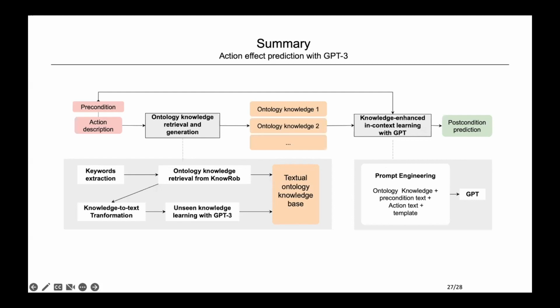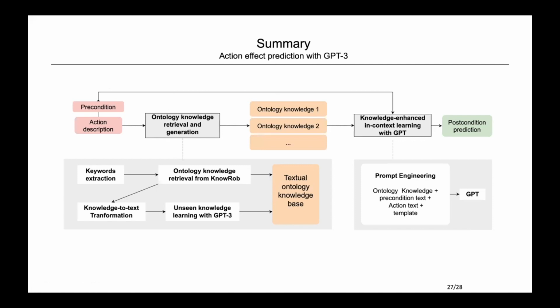And to sum up, we have worked on the action effect prediction task. We employ the pre-trained transformer model, GPT-3, to solve this task. At the same time, we improve this language model's reasoning ability by injecting external knowledge from the strongly relevant ontology knowledge base and NoRob. We convert the ontology knowledge into text prompts and demonstrate a new use for the traditional knowledge base.